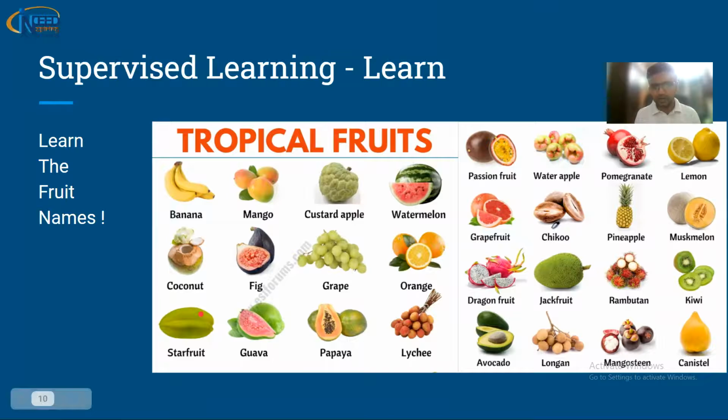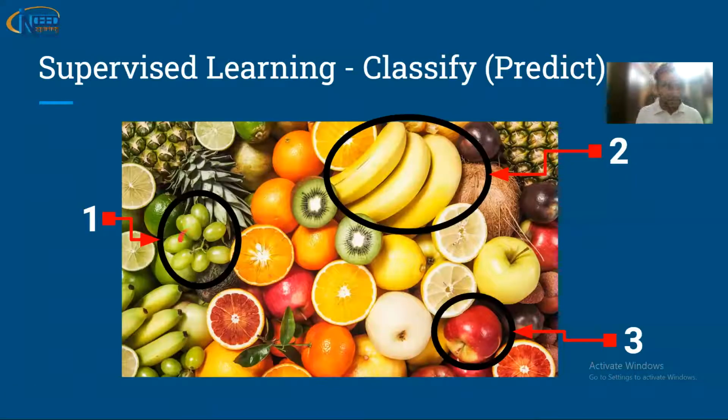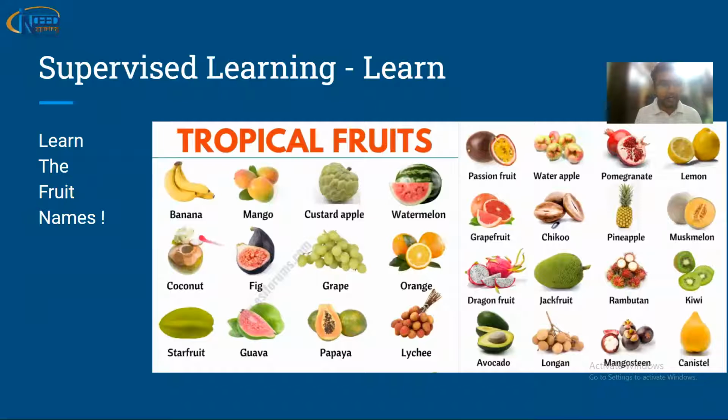I hope you have learned from this chart, and let me now ask you, what is this first fruit, what is the second one, and what is this third one? I know you have answered it right. These are grapes, these are bananas, and this is an apple. How did you do that? You had two things here. The first thing was the picture, this banana picture, which is the input, and the banana written is called a label. So you have input as well as output. The image we call input, and the written text we call output, or a label as well. So all the images are input and output pairs.